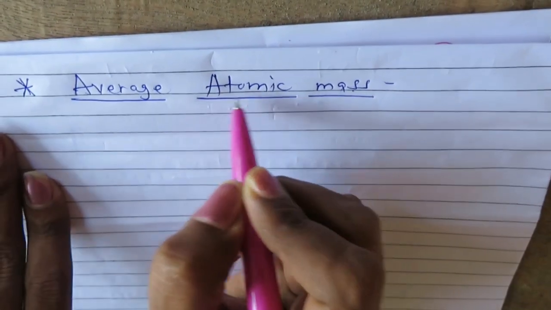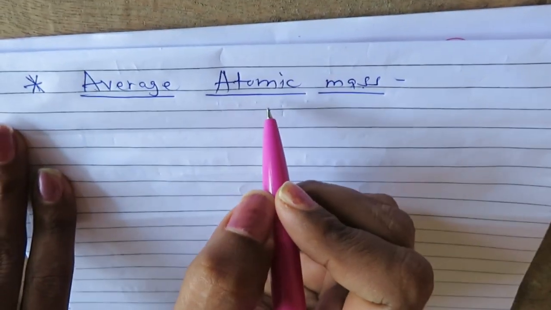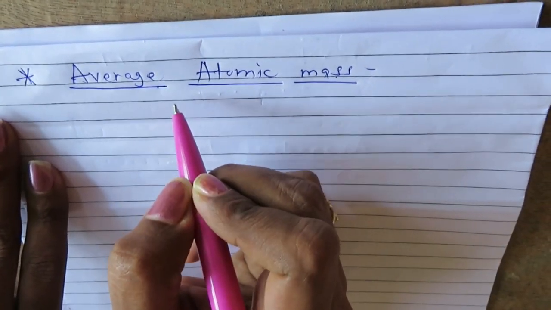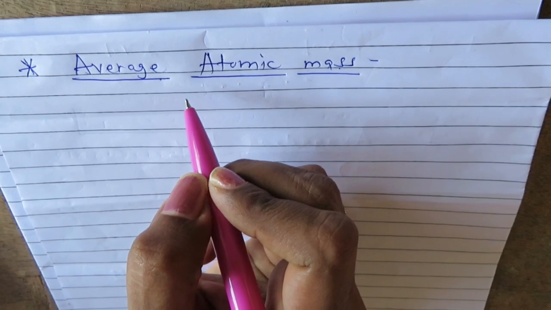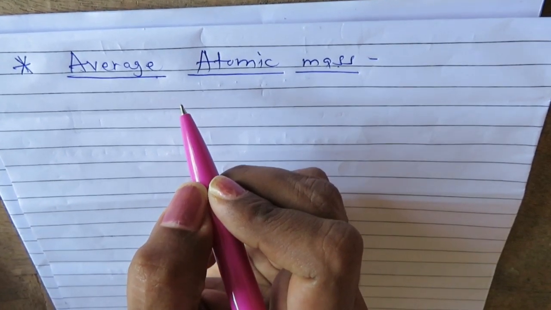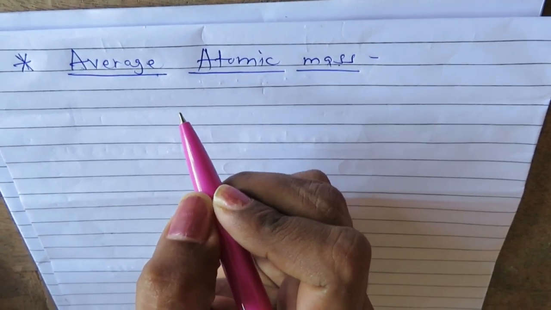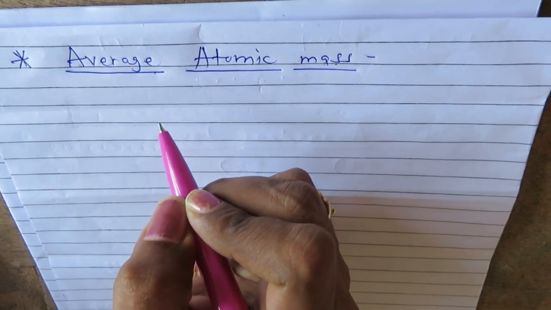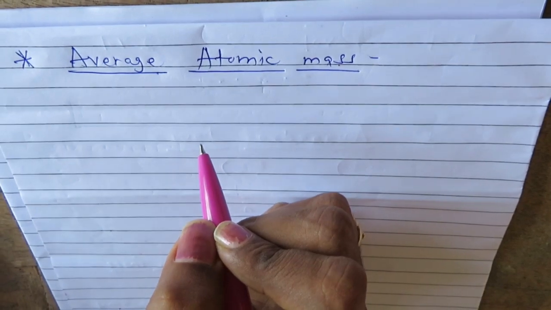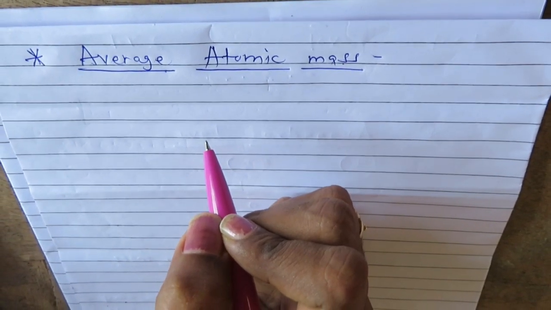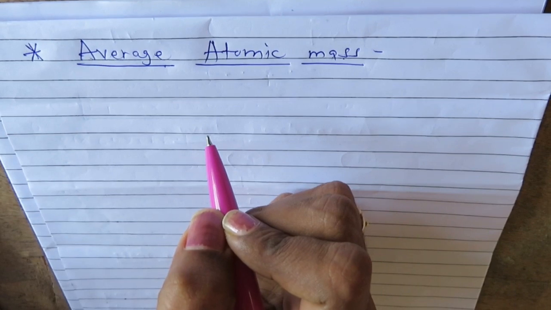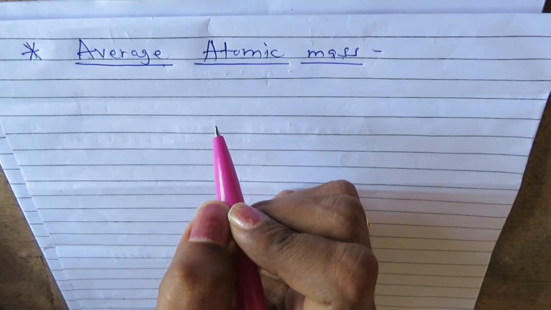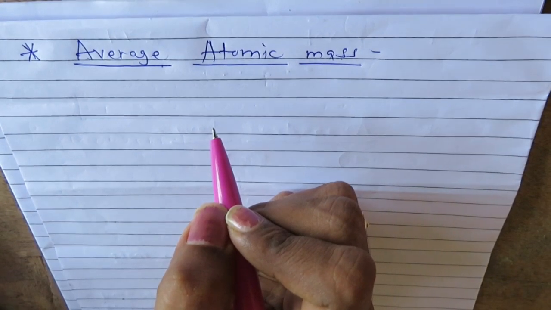The next term is average atomic mass. We have studied atomic mass. Naturally occurring elements exist as a mixture of their different isotopes. So if an element exists in nature in the form of different isotopes, then the atomic masses of all those isotopes give the average atomic mass. For calculating the average atomic mass, we must know the atomic mass of each and every isotope and their relative abundance. Relative abundance is their occurrence in nature.